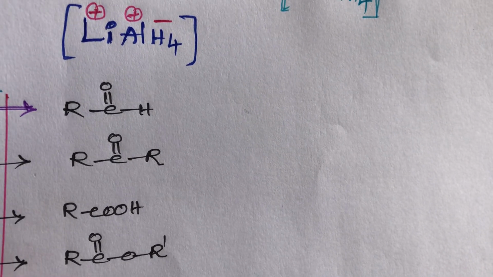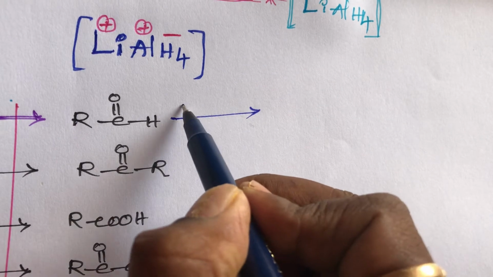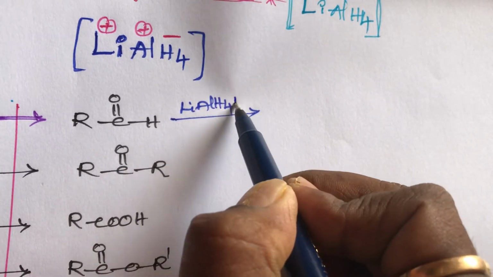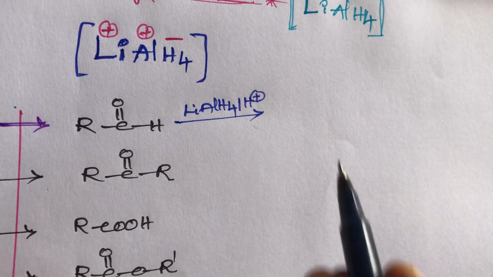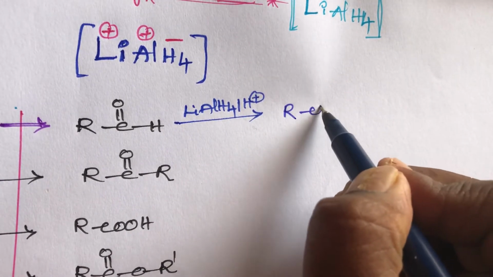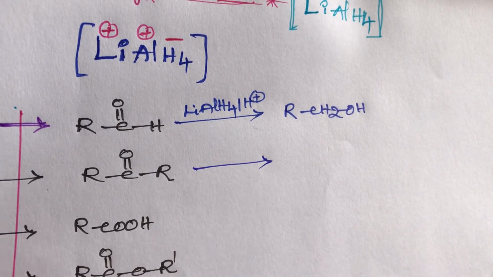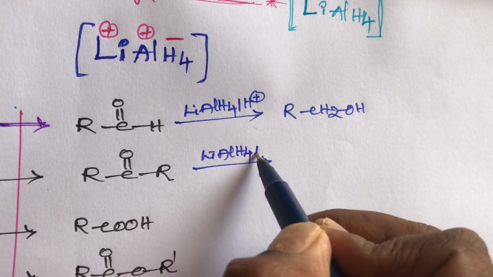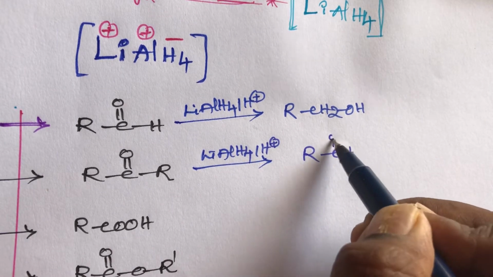First one, when aldehyde reacts with lithium aluminum hydride in the presence of acidic hydrogen H plus, it gives primary alcohols, and ketones react with lithium aluminum hydride in the presence of acidic hydrogen to give secondary alcohols.